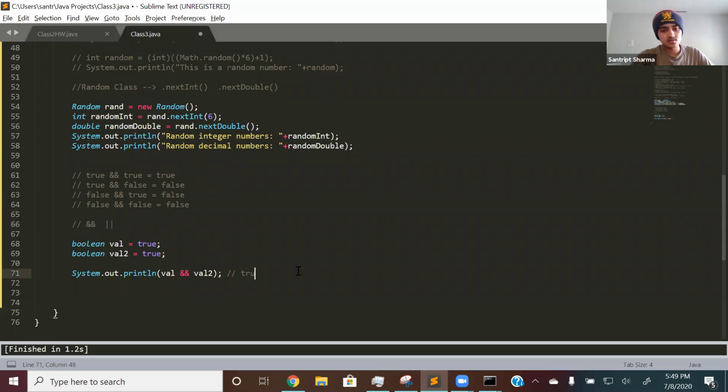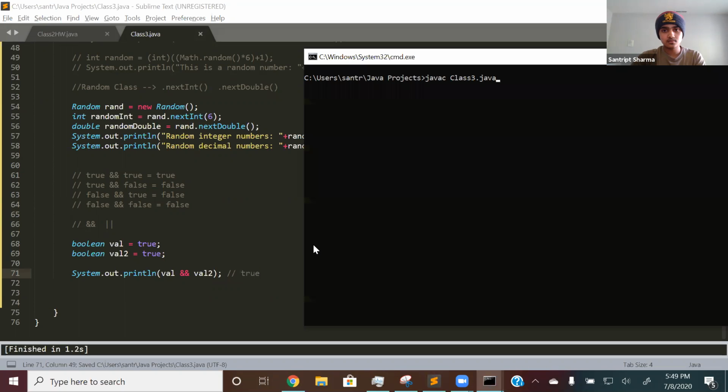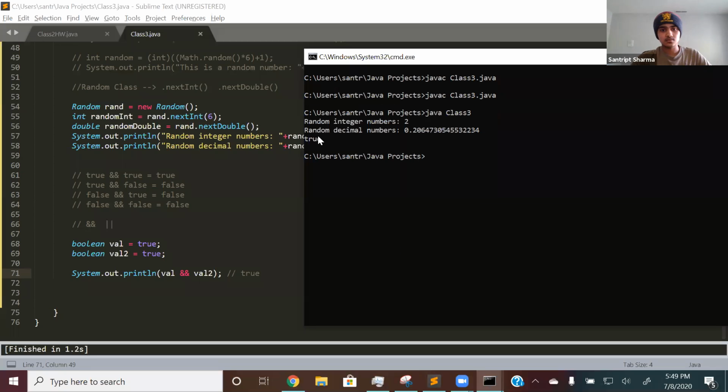So, back to our example right here. Boolean val is equal to true, Boolean val2 is true. Based on what I said, if there's a false, it will be false. There's no false, right? So it will print out true. Let me show you. Just compile it again. Yeah, and right there, see, it prints out true.